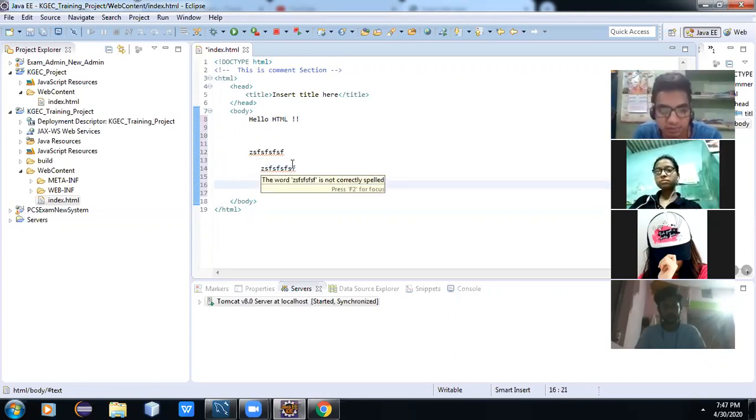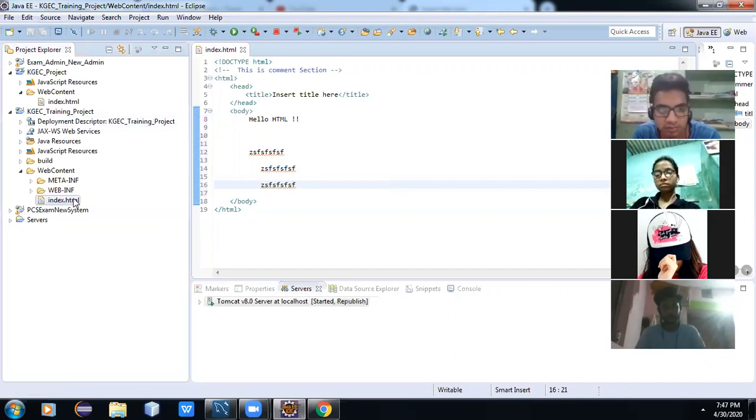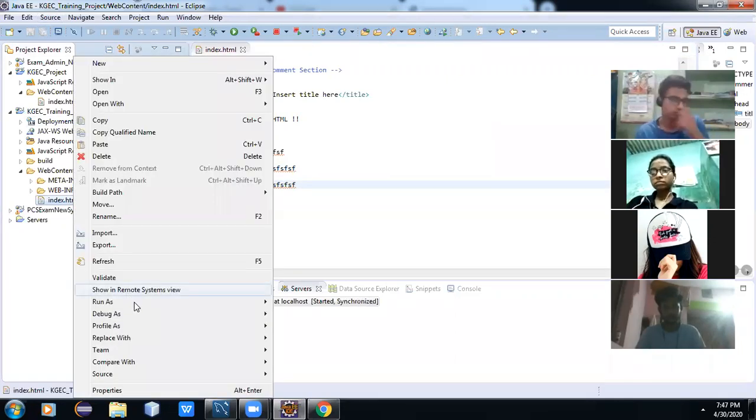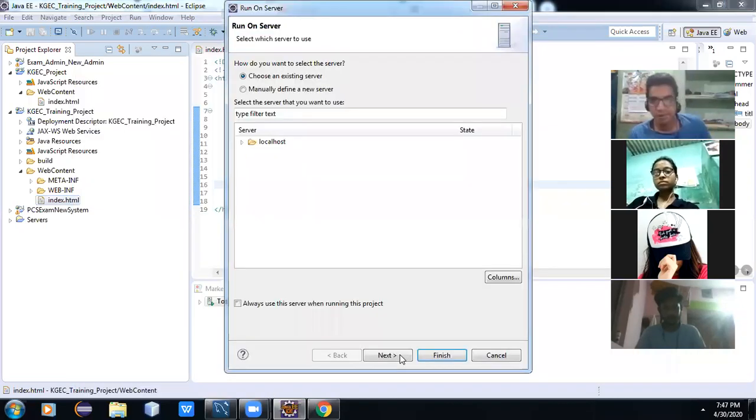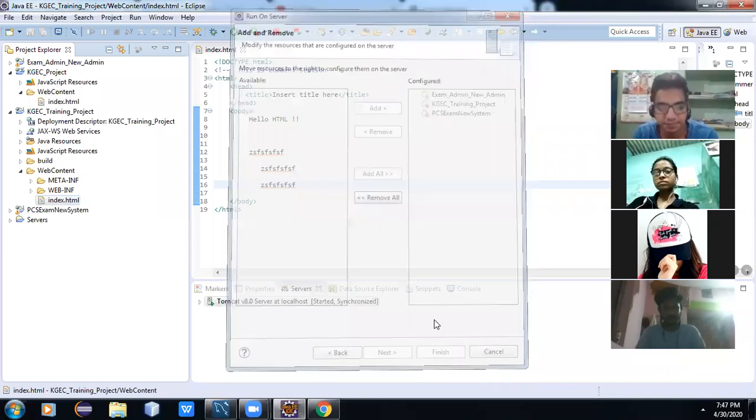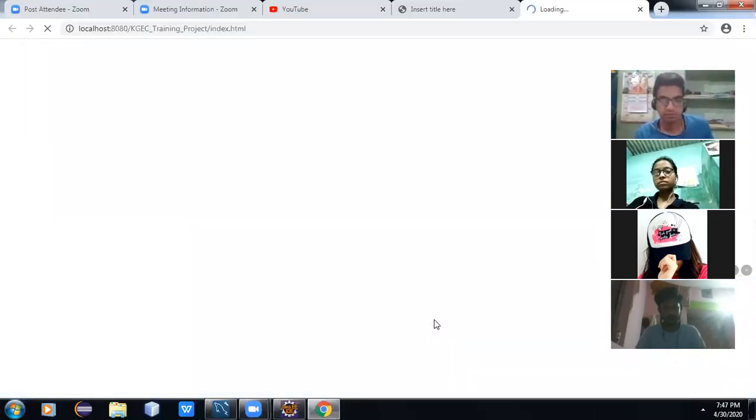If you do not use it, just write these things and run the page, what will it show? It is showing everything in the same line. Since we are not using any paragraph, it is showing in the same line. Understand? If you use the paragraph, what will happen?